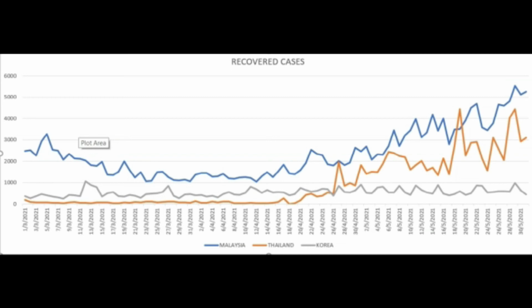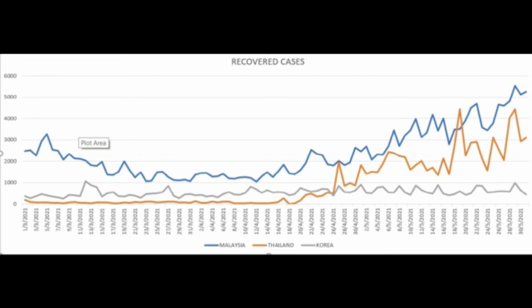Next, we proceed to the second graph, which is the recovery cases graph. If you can see, in this graph, Malaysia has the highest recovery cases of COVID-19, which is 5527 on 29 May 2021 compared to Thailand and South Korea. The Malaysia recovery cases start to decrease from 1 March to 12 April and keep on increasing till the end of May.